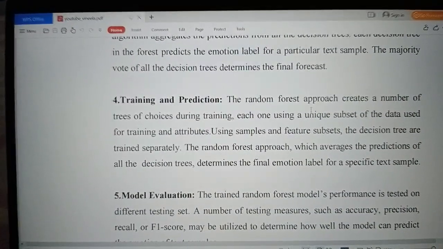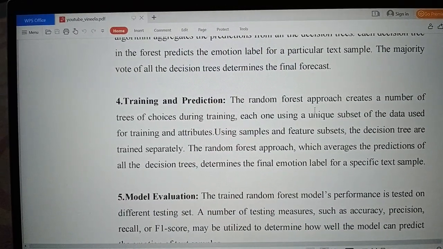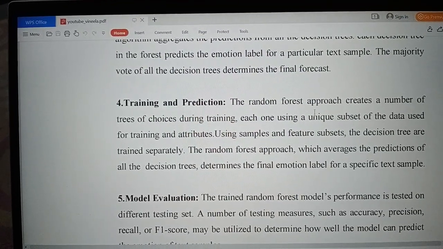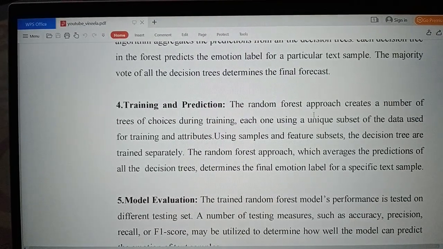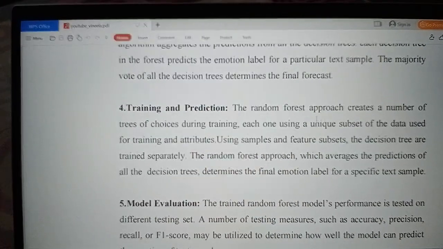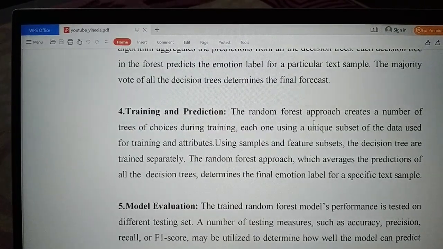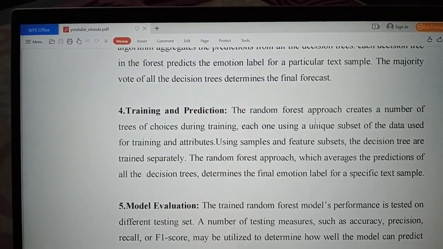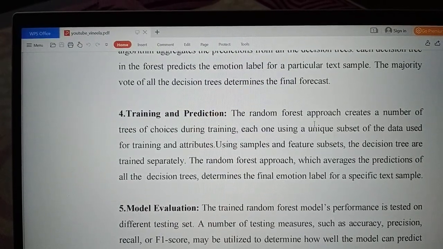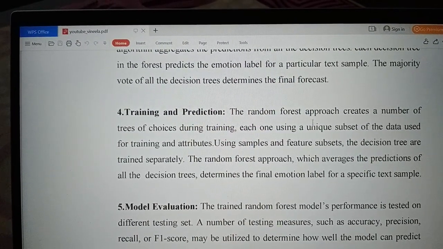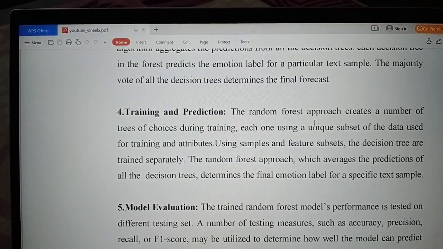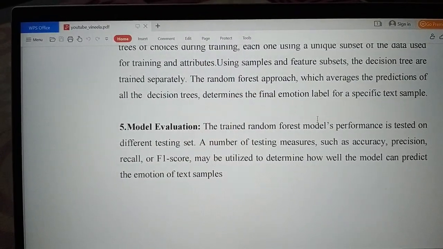Next comes the training and prediction. The random forest approach creates a number of decision trees during training, each one using a unique subset of the training data and attributes. Using samples and feature subsets, the decision trees are trained separately. The random forest approach, which aggregates the predictions of all these trees, determines the final emotion label for a specific text sample.